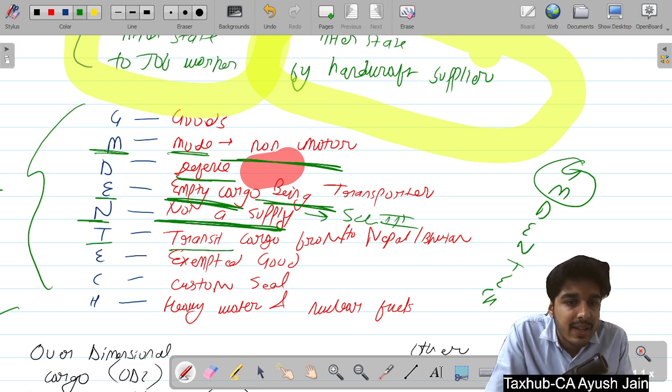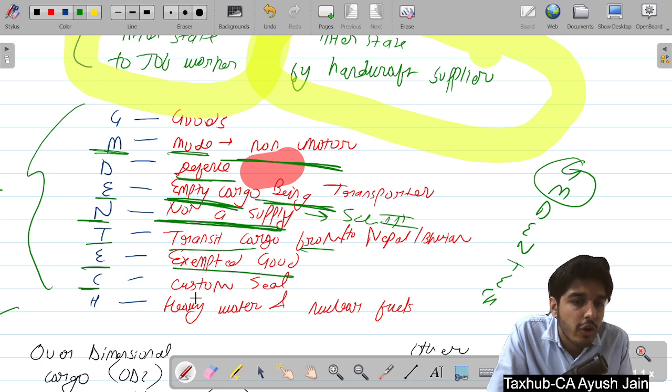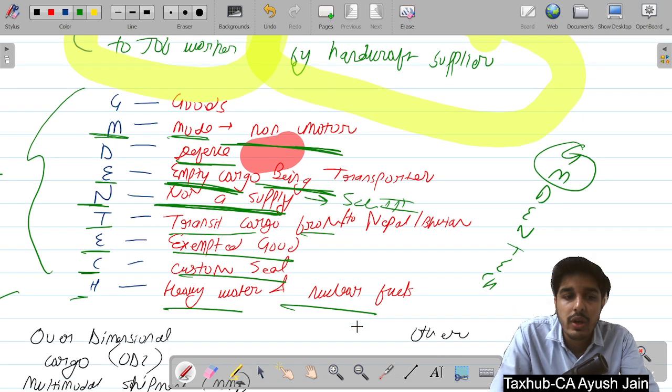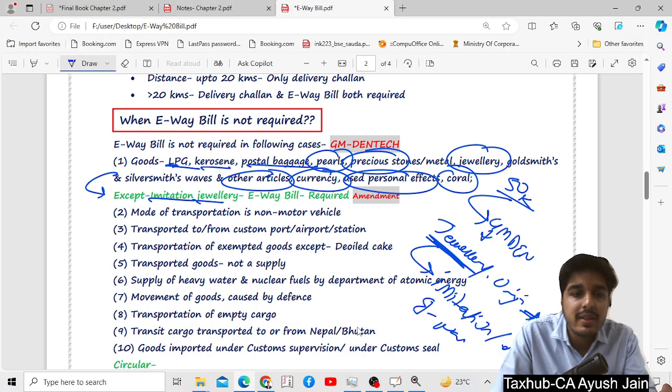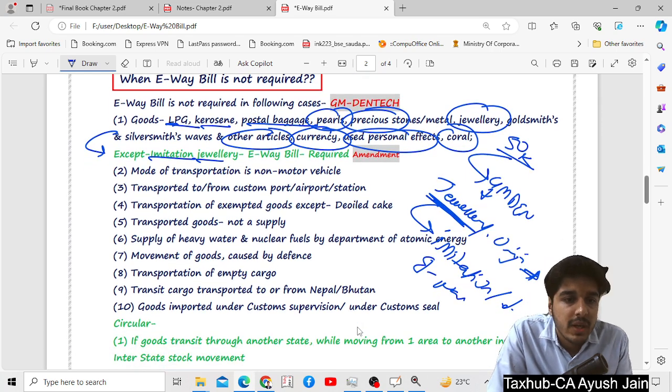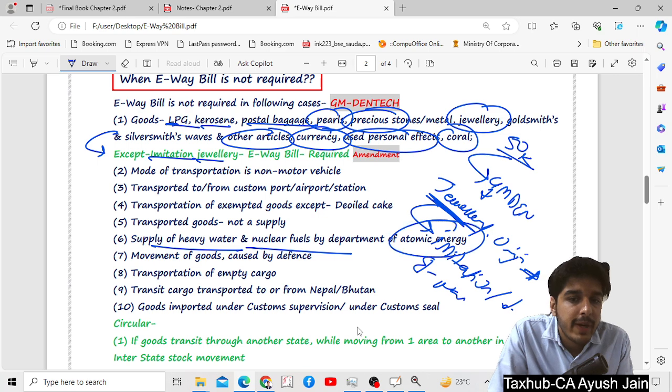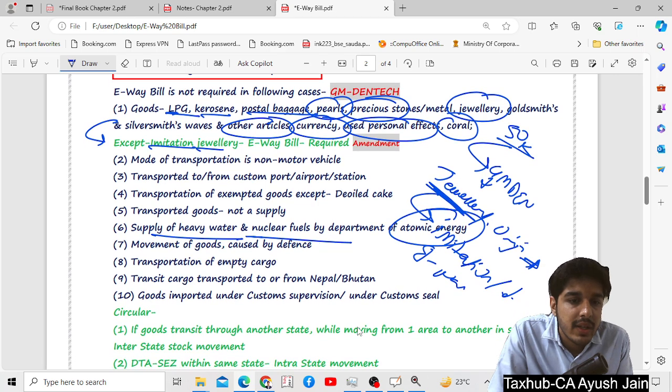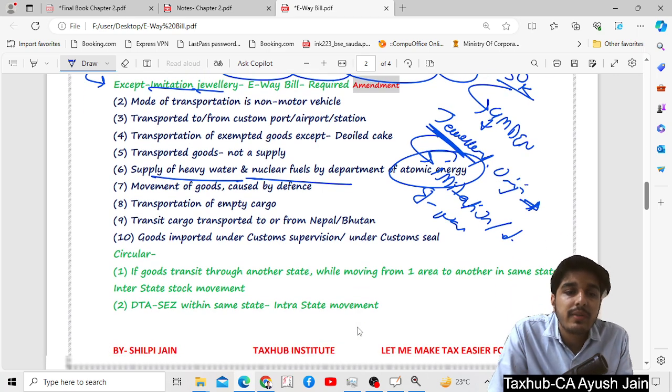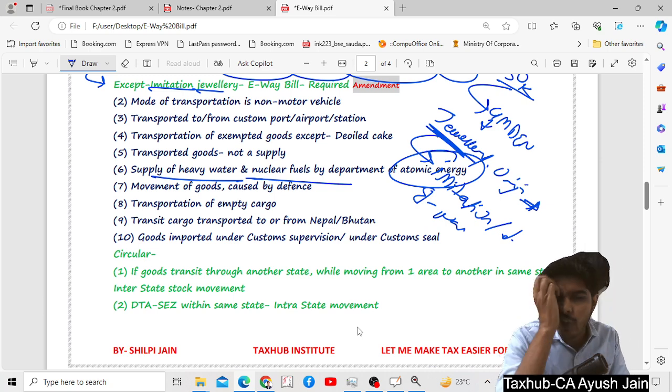T for transit cargo from or to Nepal or Bhutan. E for exempted goods. C for under customs seal, and H for heavy water and nuclear fuel. So these are the cases where no e-way bill is required. Supply of heavy water and nuclear fuel by the Department of Atomic Energy. So these were the cases where you don't need to issue an e-way bill.